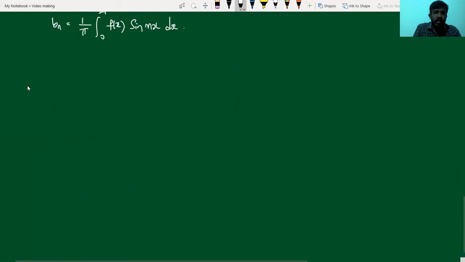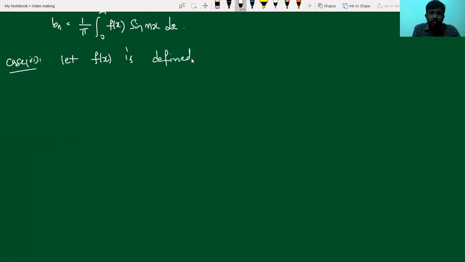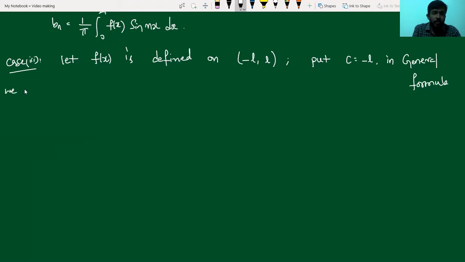We move to the next case. Case 3: consider the interval minus L to L. Let the function f of x be defined on the interval minus L to plus L. In order to get this interval, we have to substitute c equal to minus L and retain the value of L as it is in the general formula. Put c equal to minus L in the general formula, and if we do this substitution, we get